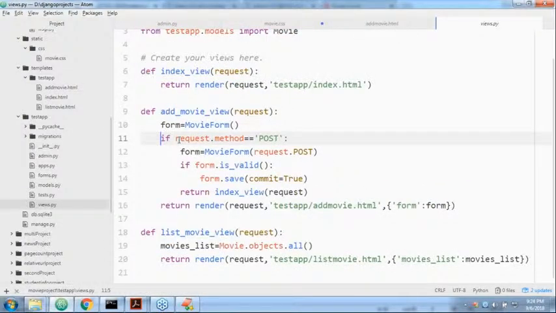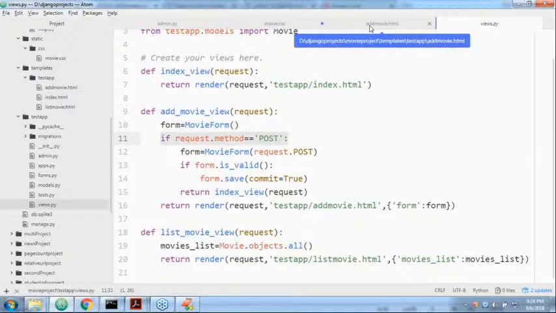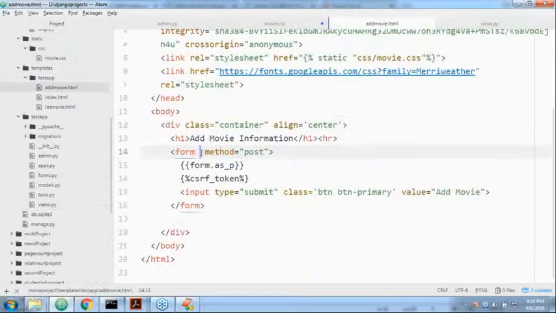Now observe this one. Here in the HTML, in the form we have to specify action is equal to, for example, thanks.html. If you submit this form, then the control should go to thanks.html. But I am not going to specify this. If you do not specify it, then it will go to the same view. Are you getting it? Yes, this is the view.